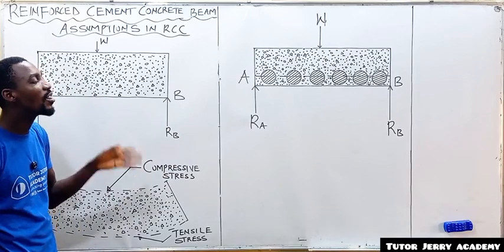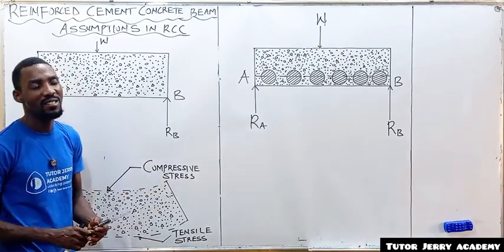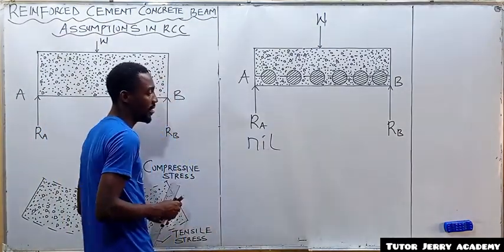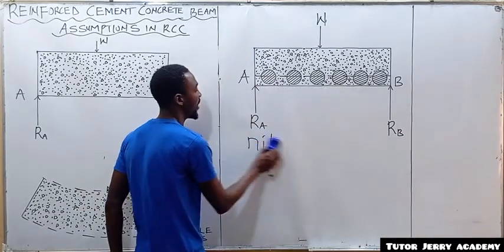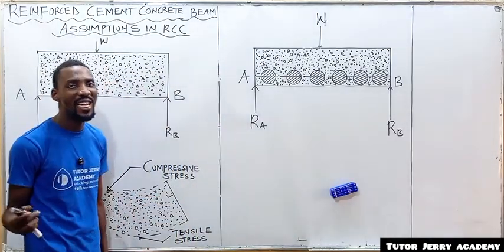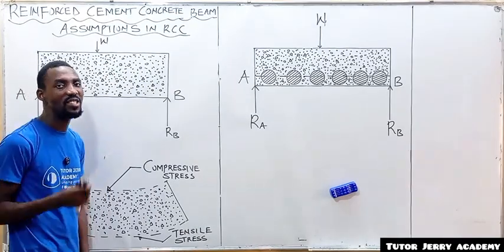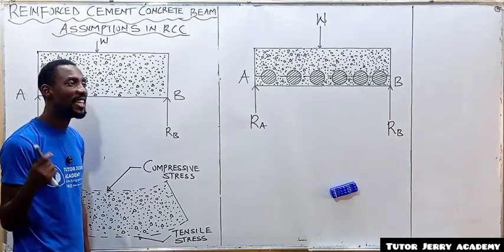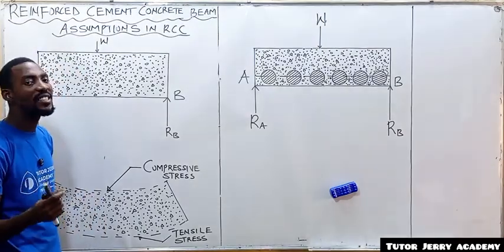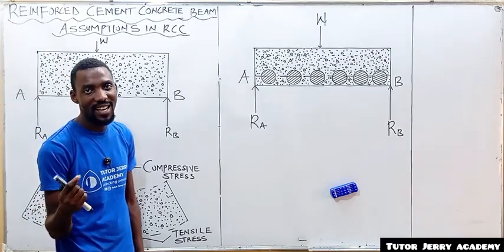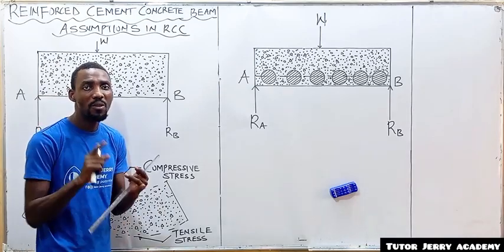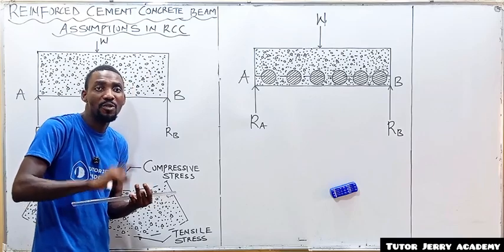And number three, resistance of concrete to steel is nil. Resistance of concrete to steel is nil. All right. And number four, our concrete is homogeneous and elastic in nature. And number five, concrete is of uniform quality and of uniform strength.